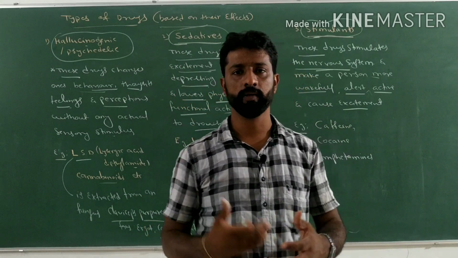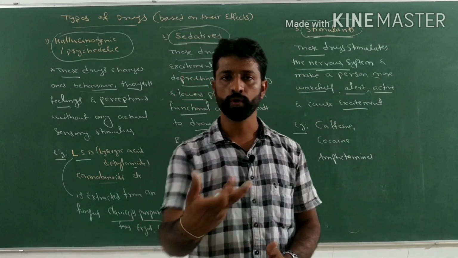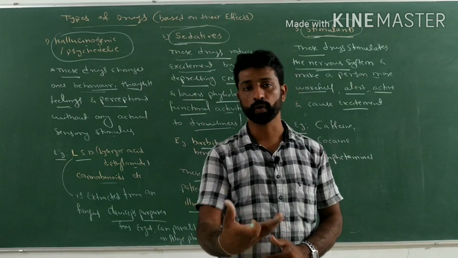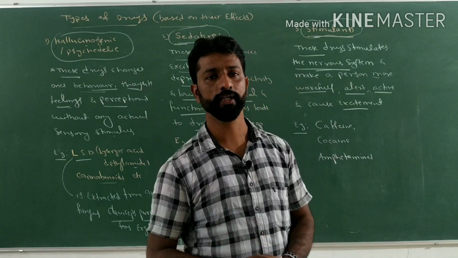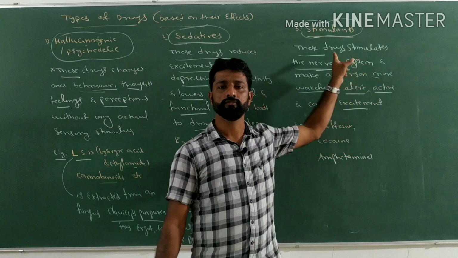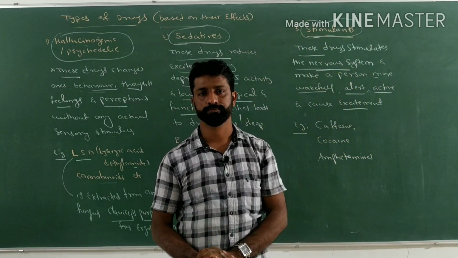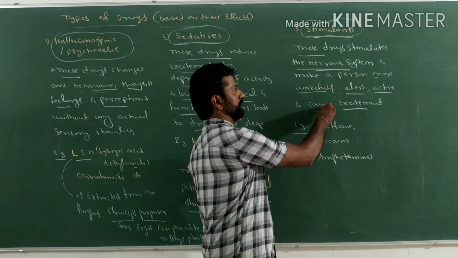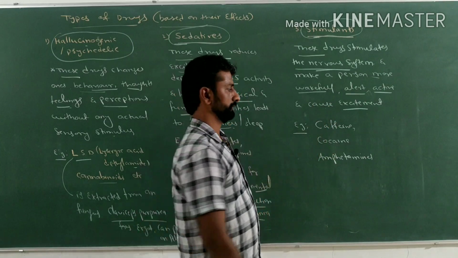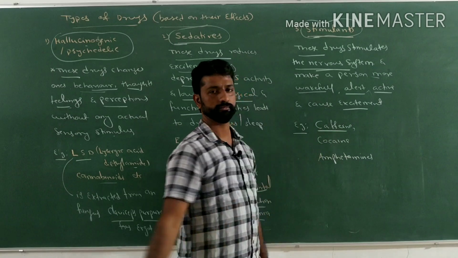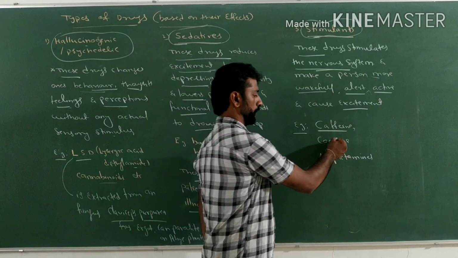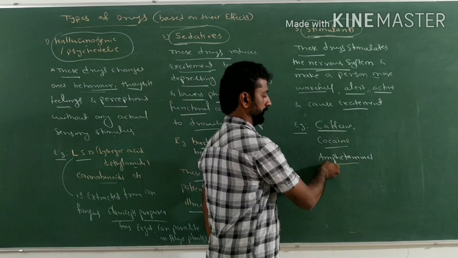The person becomes more excited, active, alert and awake because of the stimulation of the nervous system caused by stimulants. Examples of such stimulants include caffeine, cocaine and amphetamines.